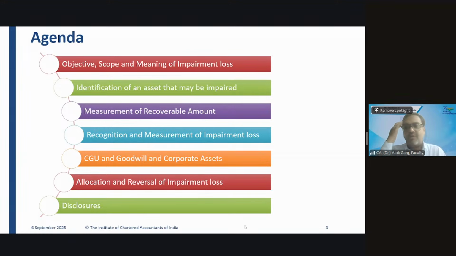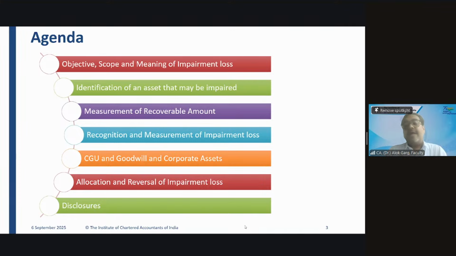What is the minimum group of assets to which this asset belongs? We need to attach this asset to a group of assets, and then we will compute the recoverable value of the cash generating unit.